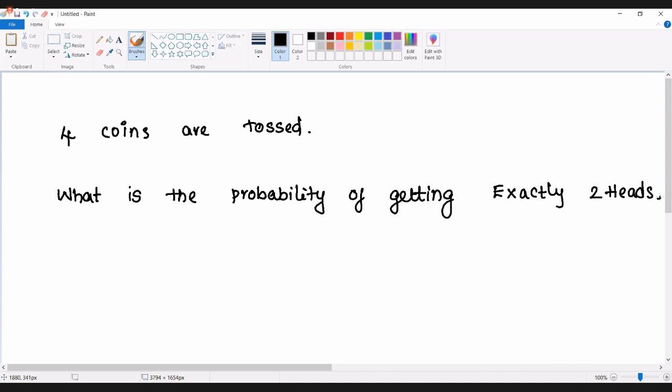So exactly 2 heads means we can just observe here. Probability is always given as number of favorable cases by total outcomes. Because we are tossing 4 coins, 2 power 4 will indicate the total number of outcomes. That's nothing but 16. We'll try to understand what is a favorable case here. See, here you should understand, if we know that there are 16 outcomes, is it possible to write all the 16 outcomes and check where we are getting 2 heads? It's possible. I'm not saying it is not possible, but it's going to be a huge time taking process. And there will be some confusion in writing all the 16 outcomes also.